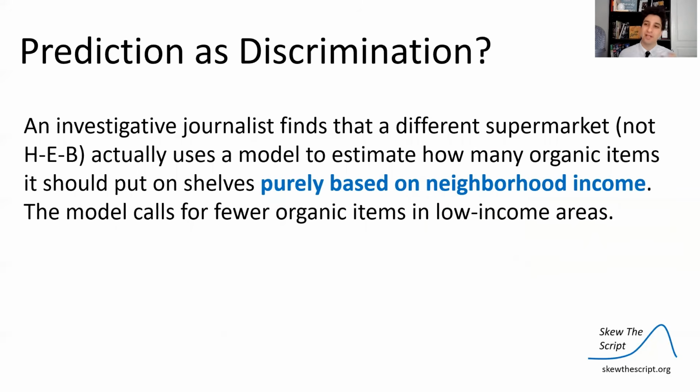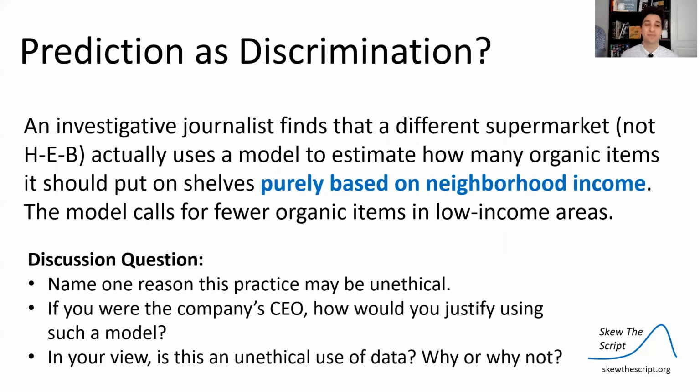So say in a more nuanced example, an investigative journalist finds a different supermarket, this is not HEB, but a different supermarket, because HEB is great, we love HEB, actually uses a model to estimate how many organic items it should put on shelves purely based on neighborhood income. The model calls for fewer organic items in low-income areas. So we see a positive linear trend. The model says, okay, for maximizing profit, we should put fewer organic food items in stores that serve lower income areas. Here's my question for you all.